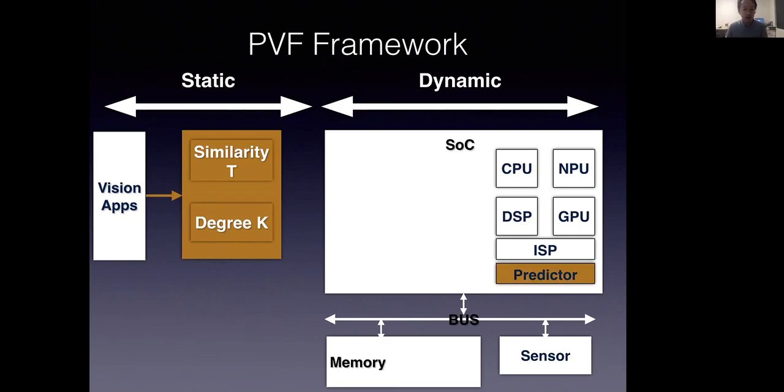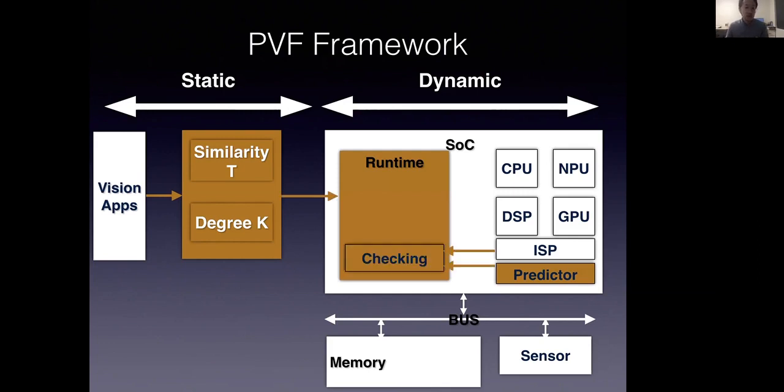We enhance the SoC with a predictor. The predictor will be used to predict a sequence of future frames based on the current and previous frames. We have a runtime system that is responsible for three jobs. First, the runtime system will handle the validation of the process. It will compare the results of ISP and predictor when needed, performing the checking algorithm, and give whether it's pass or not pass.